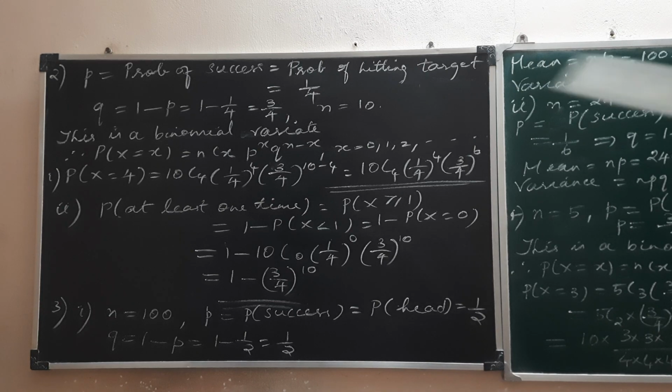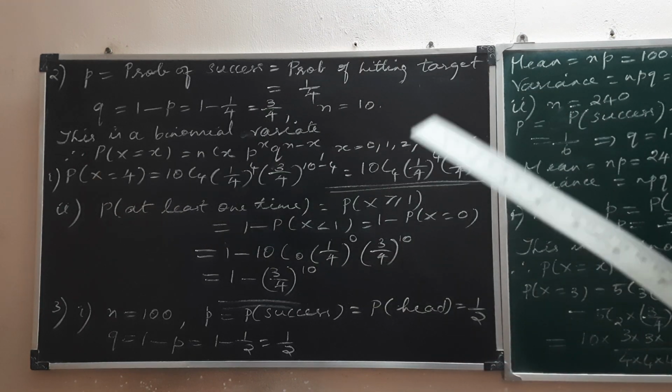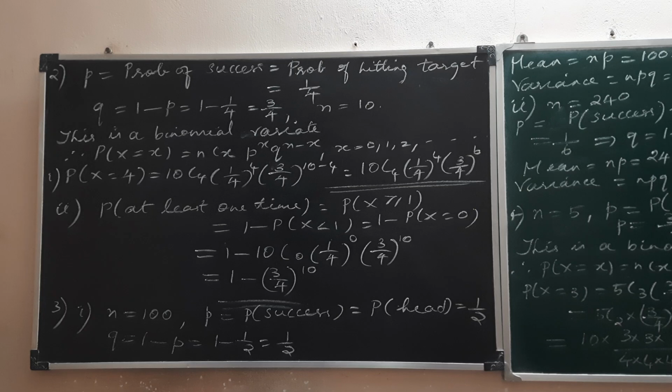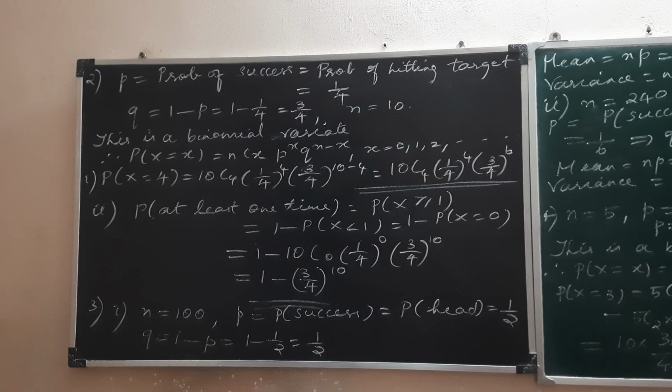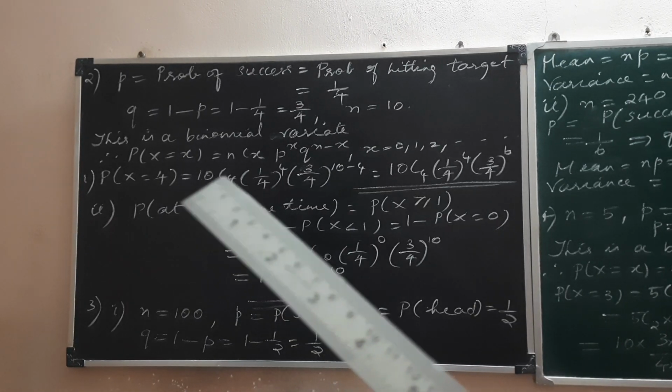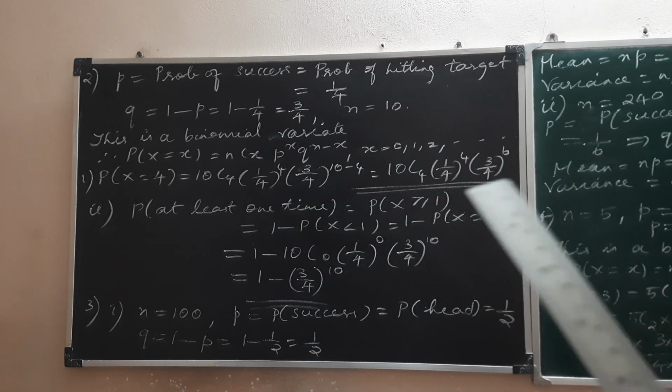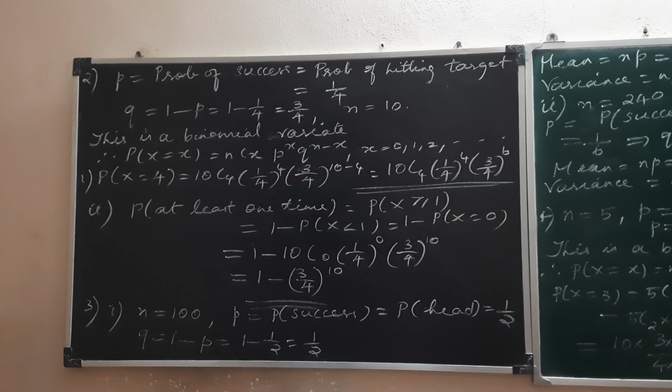So after writing that, we have to write the probability mass function. The definition of the probability mass function is like this. We write the definition, we don't prepare a table and all, because you have 10 trials. So the different combinations, everything cannot be represented in a probability mass function. So we write it as a definition, isn't it? So we write P of X equal to x is nCx p power x q power n minus x, taking values 0, 1, 2, 3, etc.